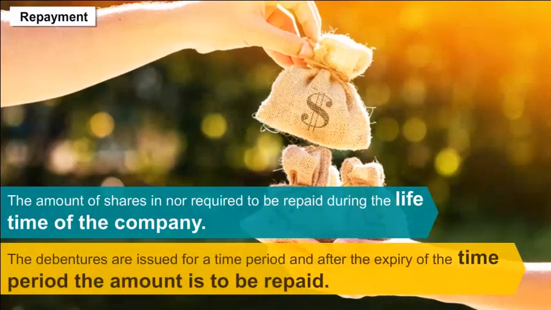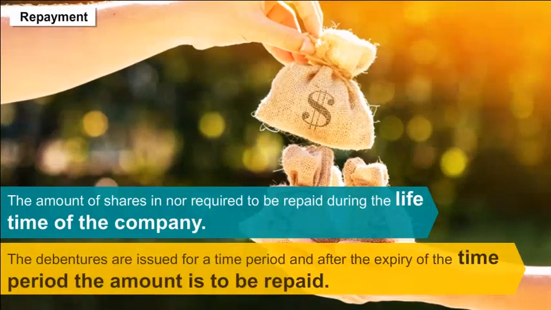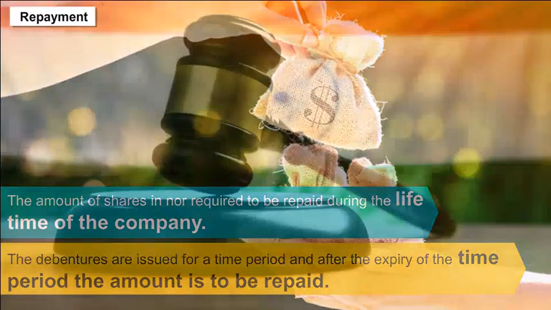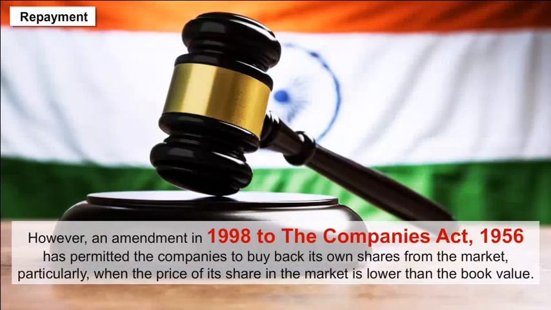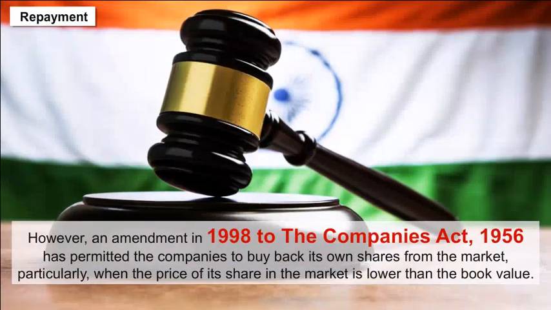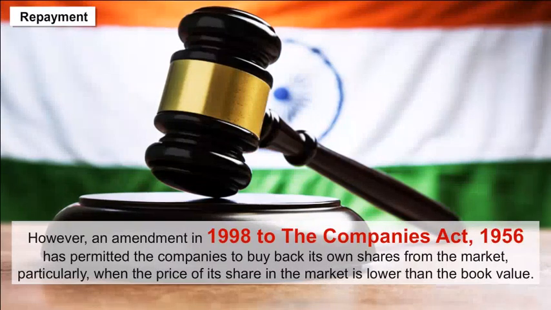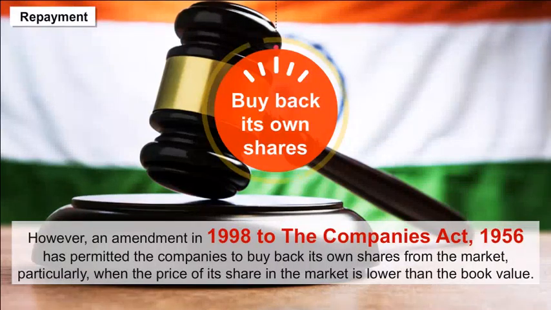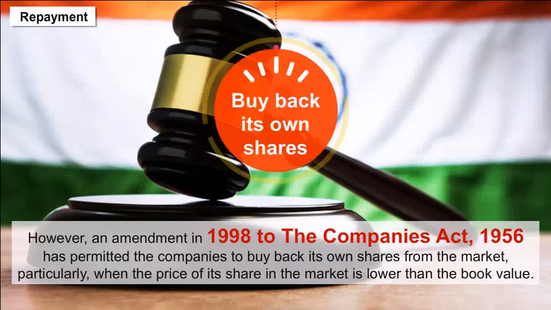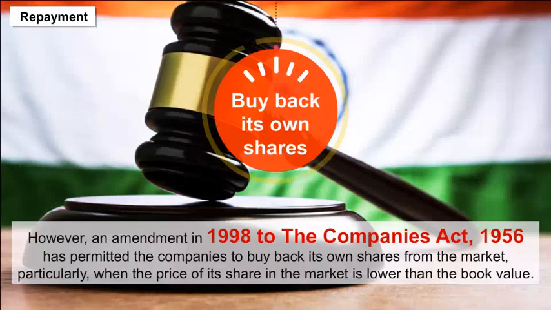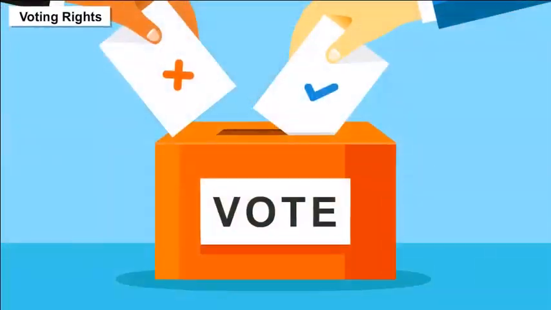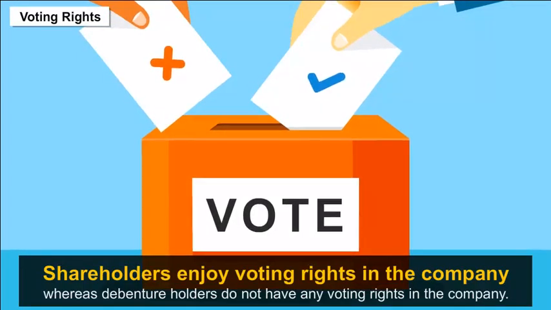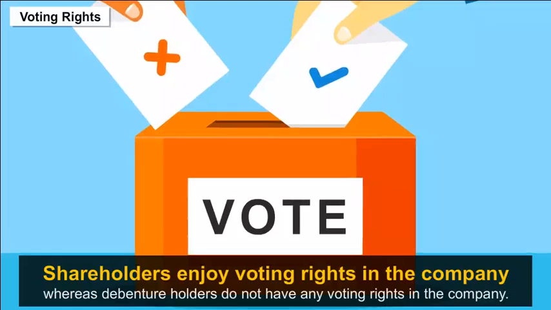Repayment. Generally, the amount of shares is not required to be repaid during the lifetime of the company, but the debentures are issued for a time period, and after the expiry of the time period, the amount is to be repaid. However, an amendment in 1998 to the Companies Act 1956 has permitted the companies to buy back its own shares from the market, particularly when the price of its share in the market is lower than the book value. Voting rights. Shareholders enjoy voting rights in the company, whereas debenture holders do not have any voting rights in the company.